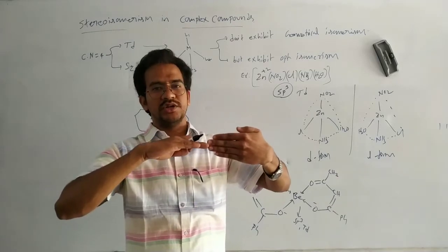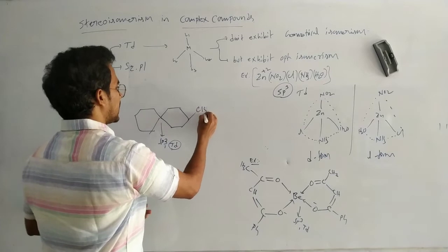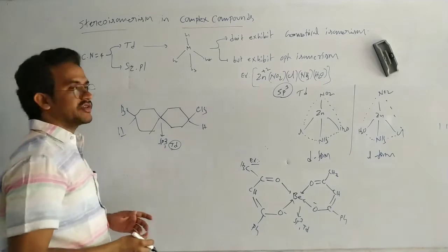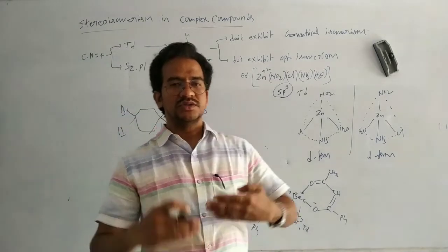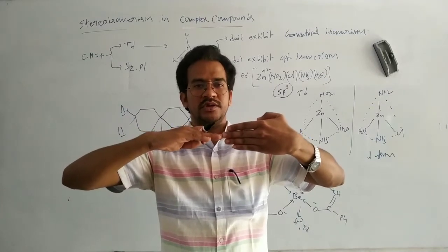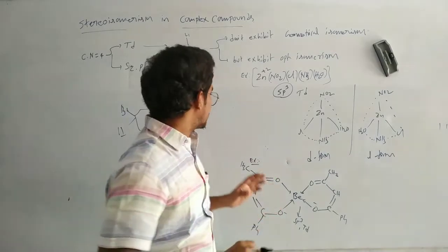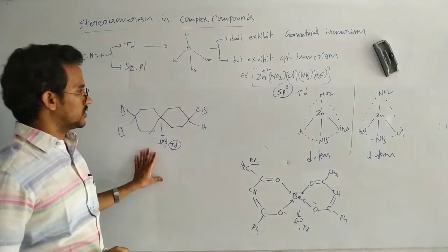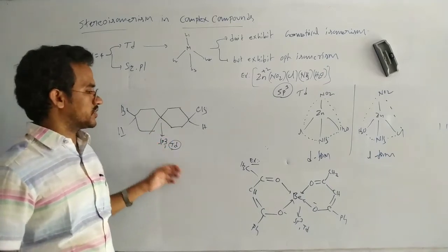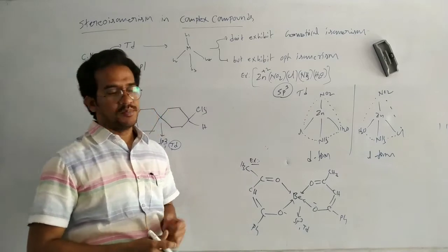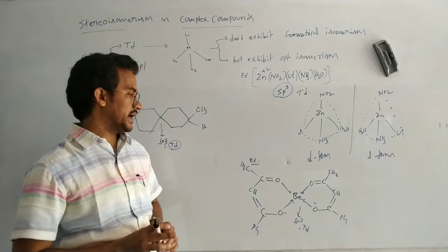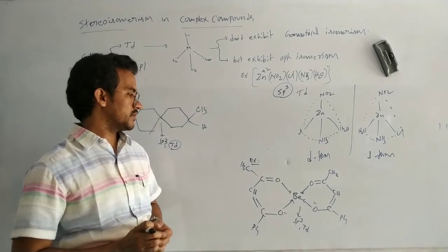Whenever there is a methyl and a hydrogen, this exhibits optical isomerism without a chiral carbon, because it is non-planar and the two rings exist perpendicular to each other, so no symmetry is possible. Similarly, this complex also exhibits optical isomerism, even though it is tetrahedral.